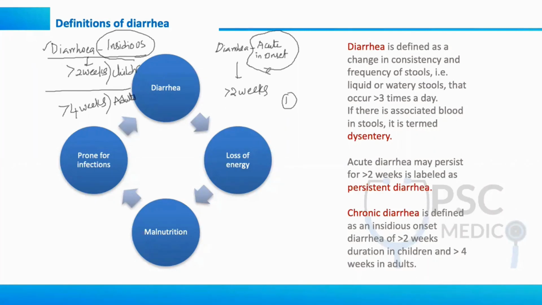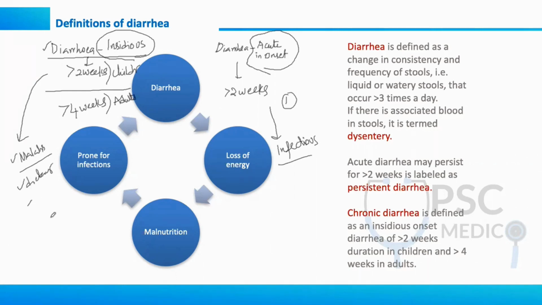Why do you need to differentiate persistent diarrhea from chronic diarrhea? Persistent diarrhea is most probably infectious in etiology, because it started from an acute or active episode. Insidious diarrhea is more or less because of malabsorption syndromes or dietary allergy.